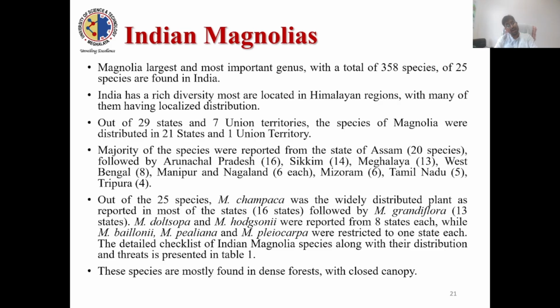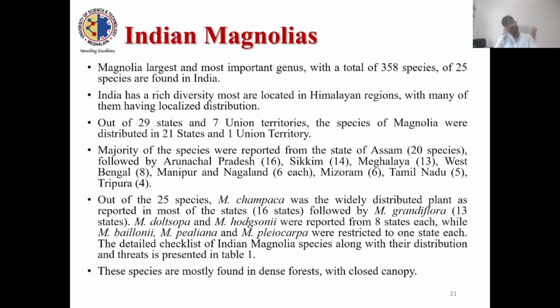Out of 29 states and 7 union territories, magnolias are mostly distributed in 21 states and 1 union territory. The majority of the species were reported from Assam. From Assam, 20 species have been reported, and the second largest, where you will find the maximum species, is Arunachal Pradesh. That means if you observe, the maximum species were reported from northeast India.